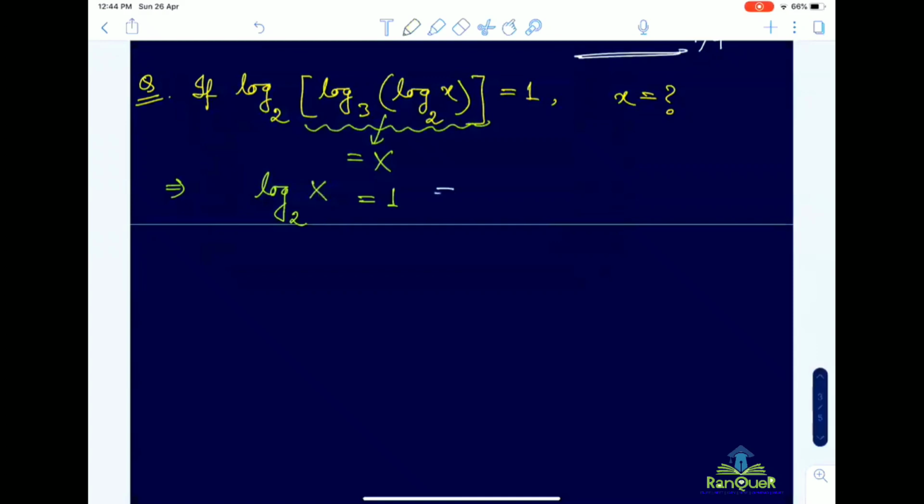All of you getting my point? So capital X equal to 2 to the power 1, that is 2. Now you replace capital X here. What was that? Log 3 log X base 2 equal to 2 now. Are you getting my point? Then from here, again you will start from the outermost log. All of you do, please.